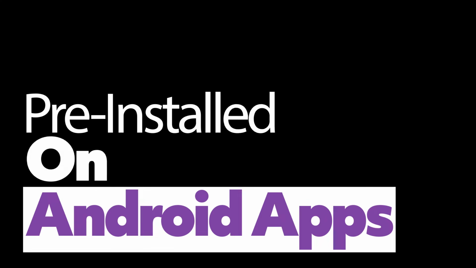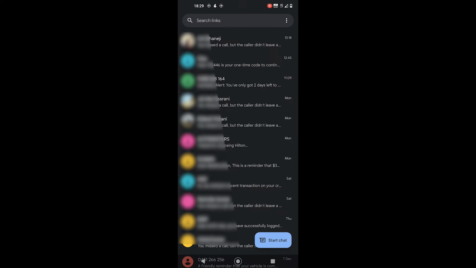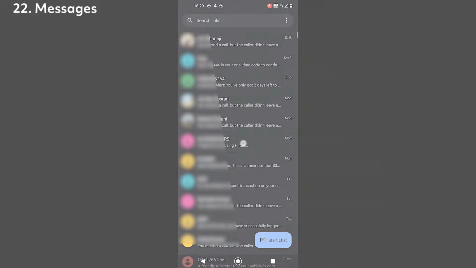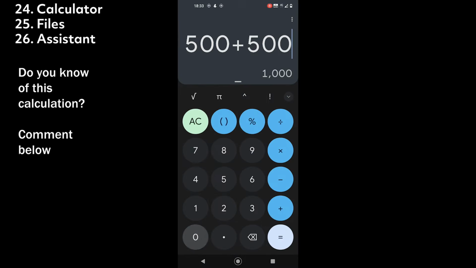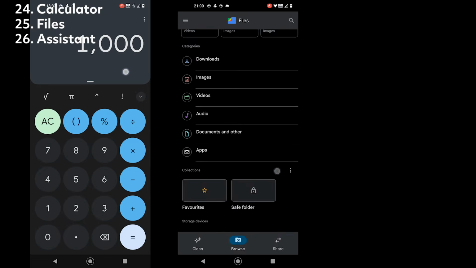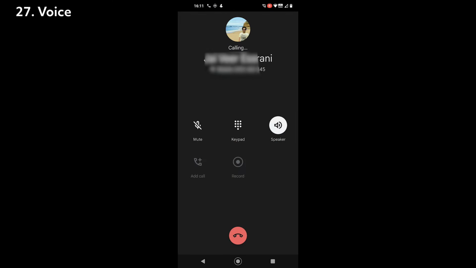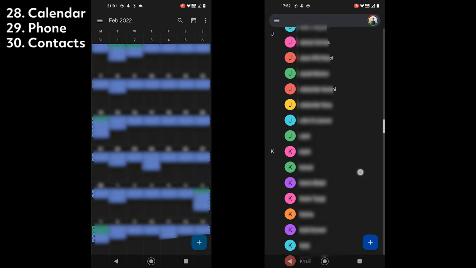Now, being the parent company of Android, Google has released some essential apps. Those include Messages that use the internet these days, Clock that can set alarms, timers and stopwatches. We also have Calculator, Files, Google Assistant, Voice, Calendar, Phone and Contacts.